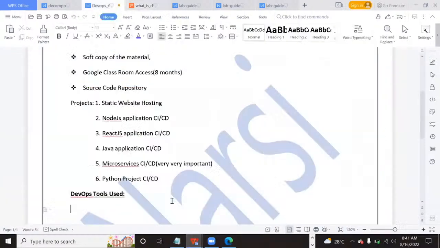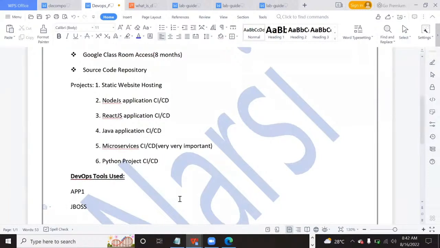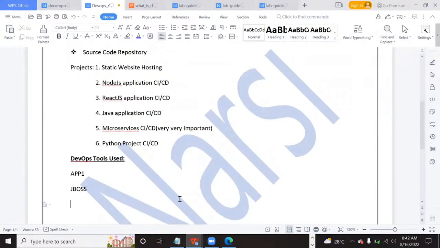Assume WSO2 is one IAM server, which is running on its own. Or else let us take one application. Let's say app1 is an application. It is running on JBoss, just assume. Now this app1 is connecting to the MySQL database.